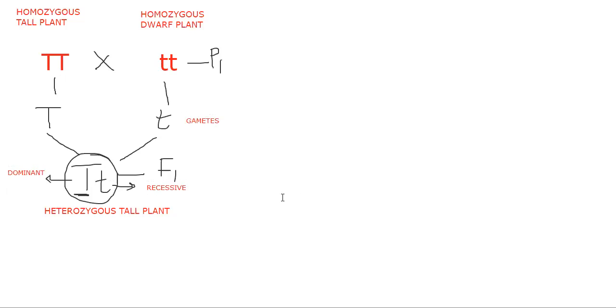A pure tall plant crossed with a pure dwarf plant. We obtain in the F1 generation all plants that are heterozygous tall plants. So what we are going to learn from here is very important. There is a theory called the law of dominance, the first theory of Mendel, the law of dominance.